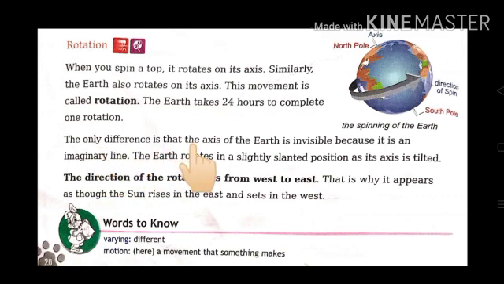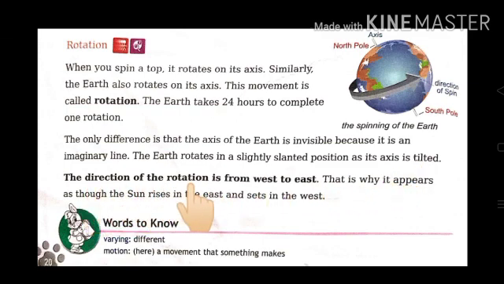The only difference is that the axis of the earth is invisible. Children, the axis of the earth is an imaginary line and it is not visible. Because it is an imaginary line, we cannot see it. The earth rotates in a slightly slanted position as its axis is tilted.